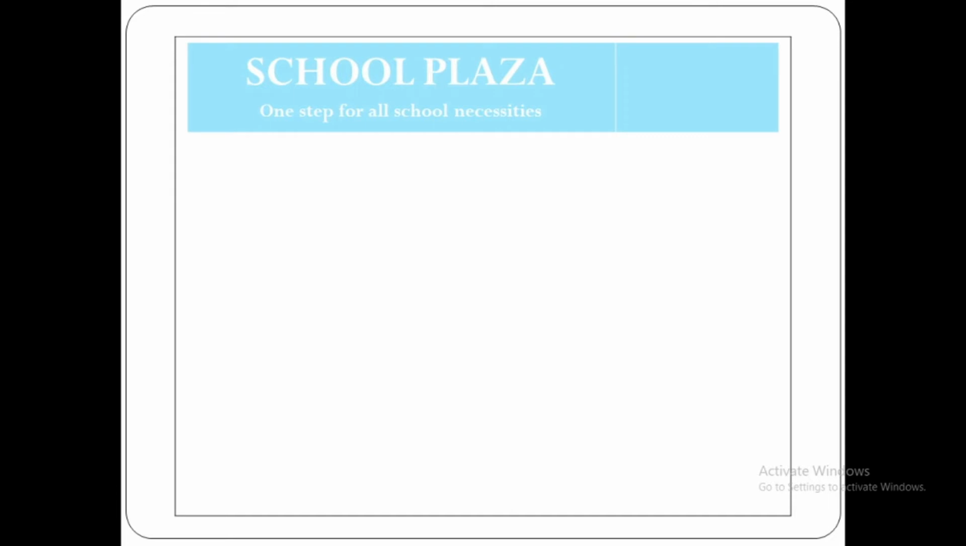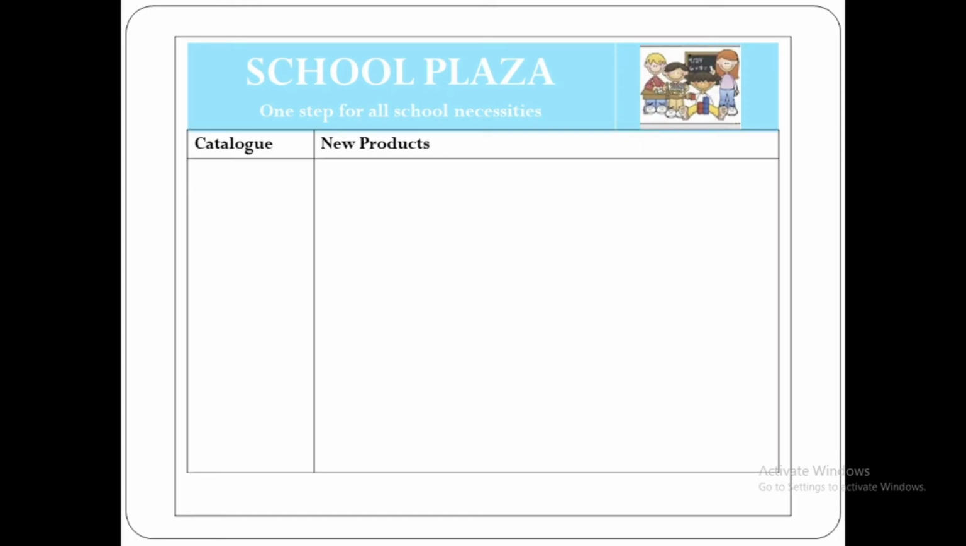So first cell we will make it bigger. Inside that we will add another table that is of 2 cells in a single row. In the first cell we can write School Plaza and slogan. In the second cell we can put image, that is logo. Then we can add another table consisting of 4 cells, means 2 columns and 2 rows. So in the first row we can write catalog and new products.